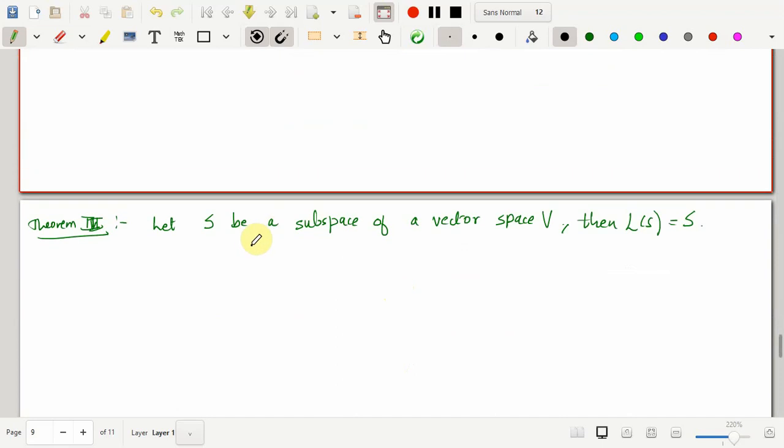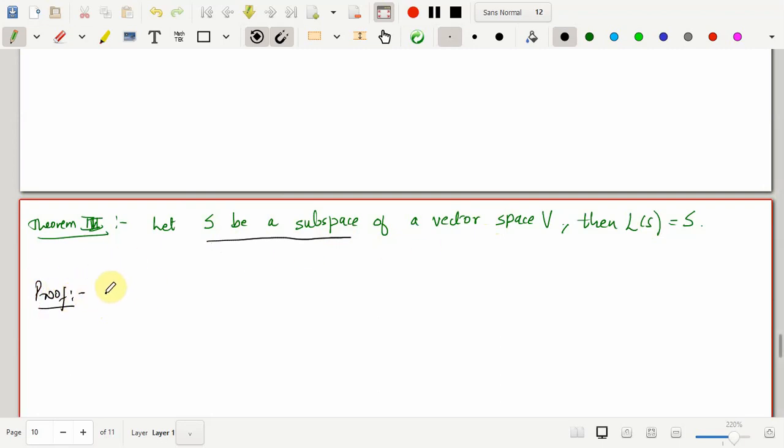What we know is that if S is a subset of a vector space V, then S is always contained in the linear span of S. But when does that equality attain? That is, when can I say that the linear span of S is also contained in S? That is true provided S is a subspace, not a subset, but a subspace of a vector space V. Why is it true? We prove it through this.